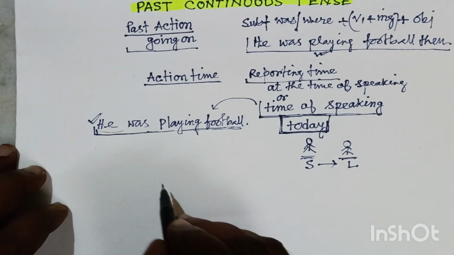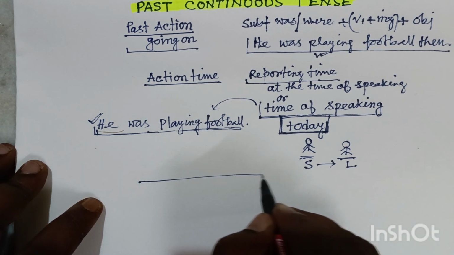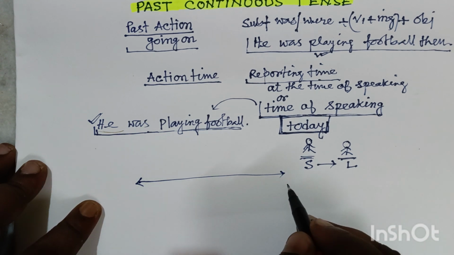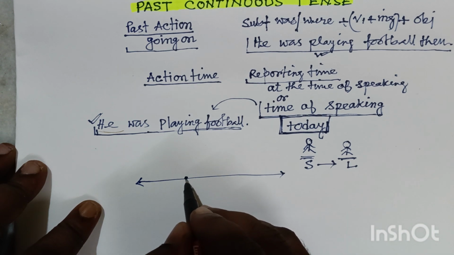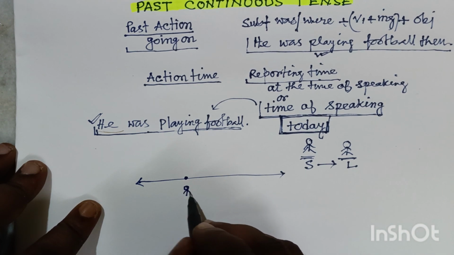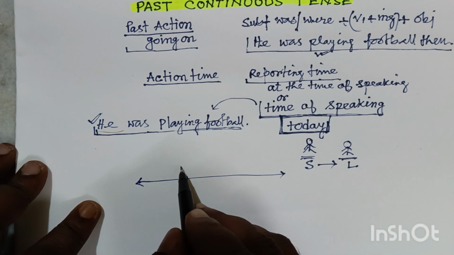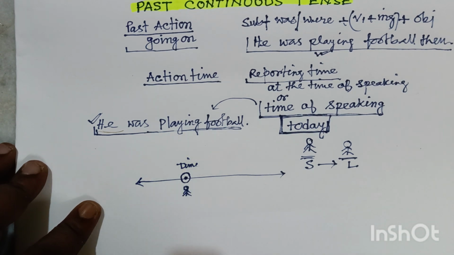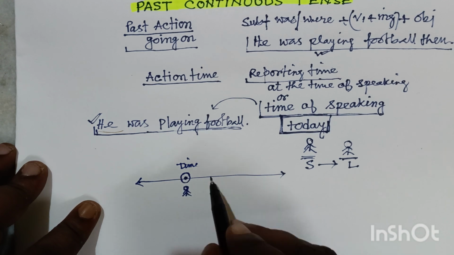Friends, I am just going to show you the timeline. Timeline, friends, goes on in this way. Look at this. We don't know the starting point and we don't know the finishing point. And suppose the person is playing here, at this point. Friends, we cannot identify the time of action if we do not relate it to some other time.